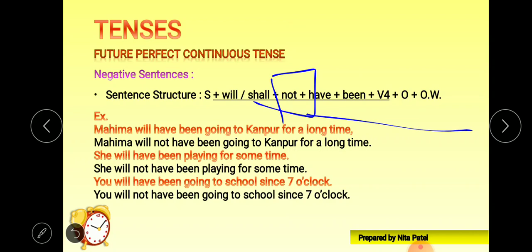Mahima will have been going to Kanpur for a long time. We'll just put not just after will. Mahima will not have been going to Kanpur for a long time.